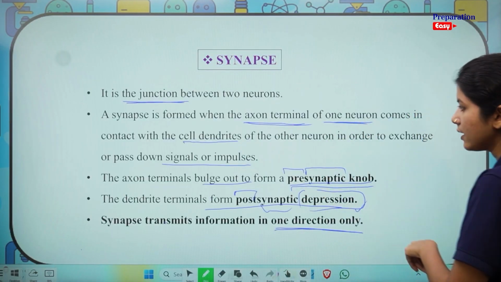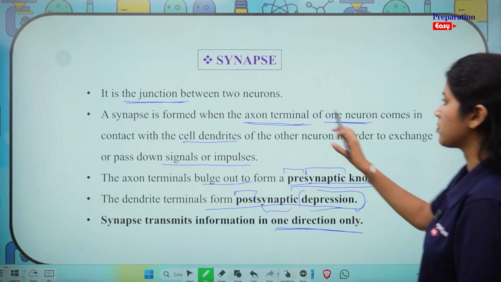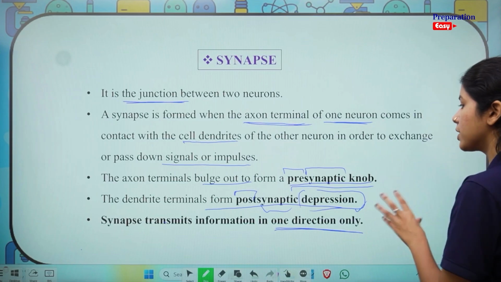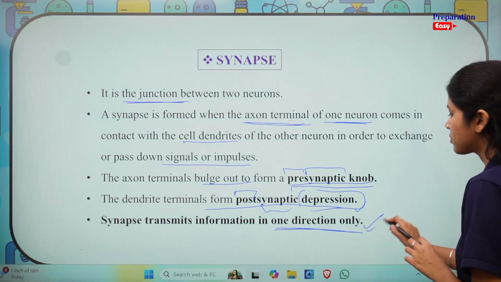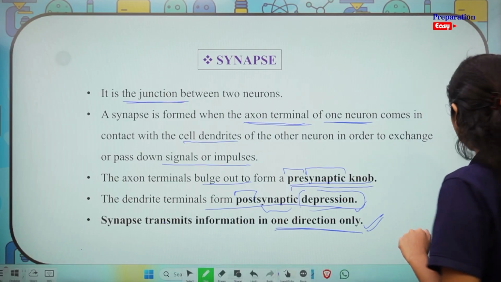Have a look at this slide. See what are the important terms that we need to know. We need to know what is meant by an axon terminal. We need to know what are cell dendrites. We need to know the post and presynaptic knobs and depressions. We need to know that synapse transmits information in one direction only. I believe that is clear.